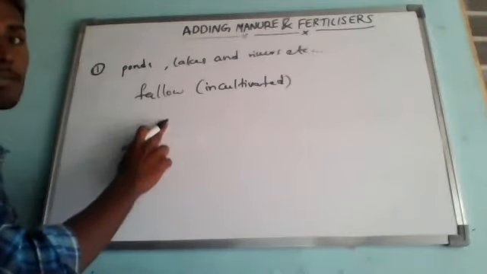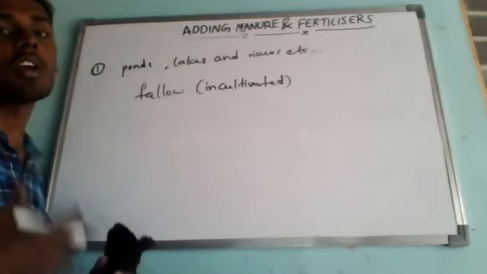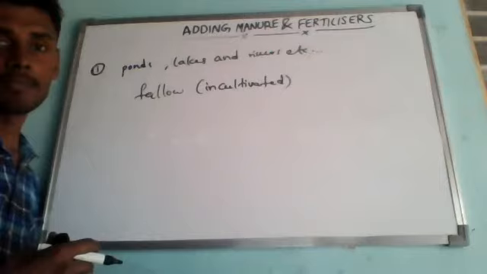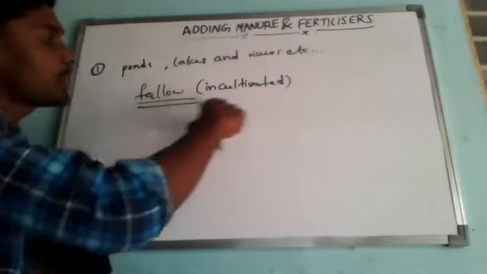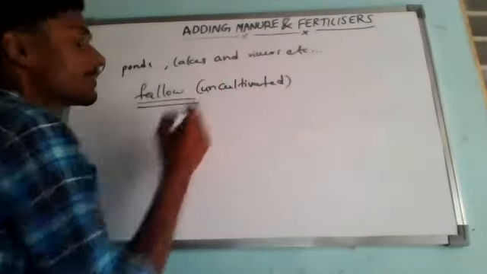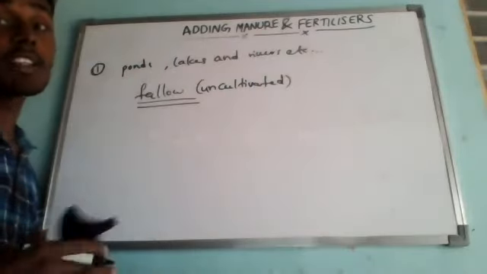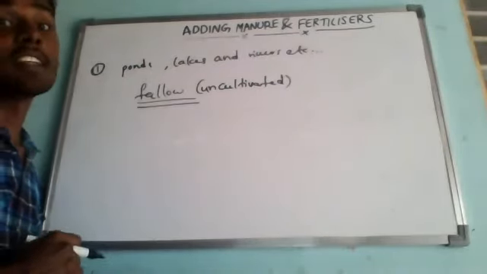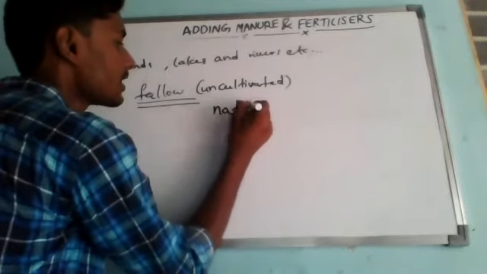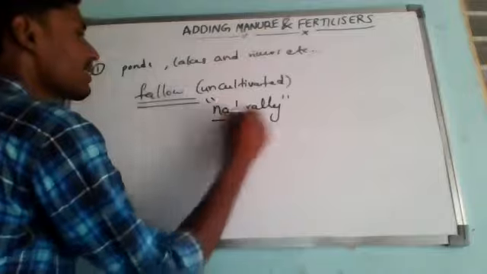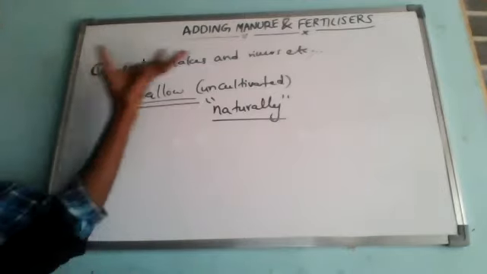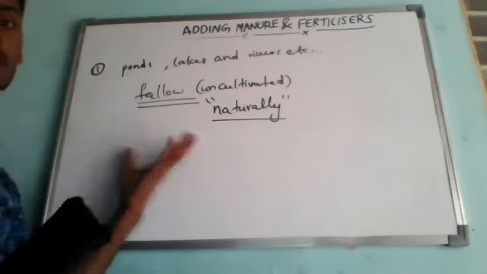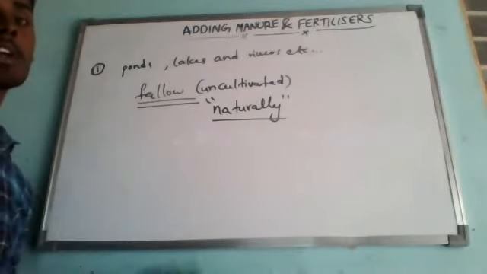Then what is going to happen? The soil becomes fertile again by nature. So in between two crops, you just leave it fallow. Fallow means uncultivated. When a field is kept uncultivated for some time, its fertility is restored naturally. So instead of using excess fertilizers every time and making the soil unfertile, decreasing its fertility, you add organic matter or else leave it uncultivated, and it will restore naturally.